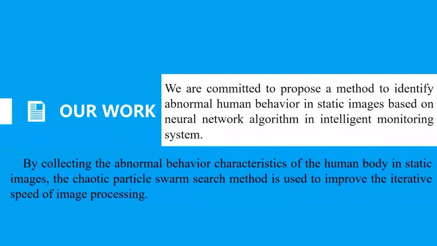All of our researches are conducted by the academic thoughts. We are committed to propose a method to identify abnormal human behavior in static images based on neural network algorithm in intelligent monitoring system. By collecting the abnormal behavior characteristics of the human body in static images, the chaotic particle swarm search method is used to improve the iterative speed of image processing. The behavior recognition algorithm is optimized.